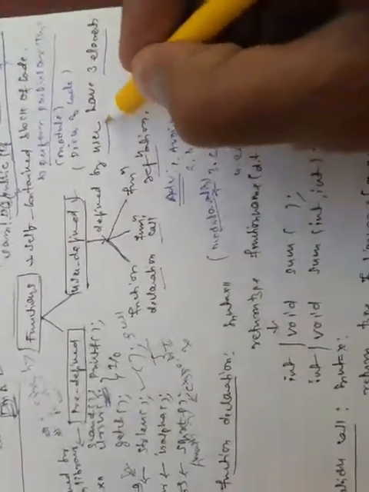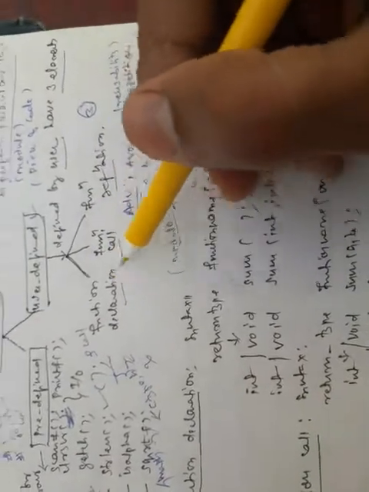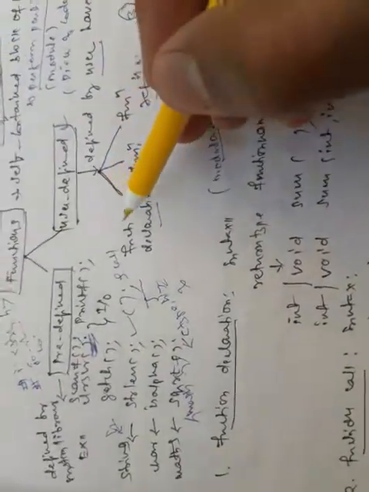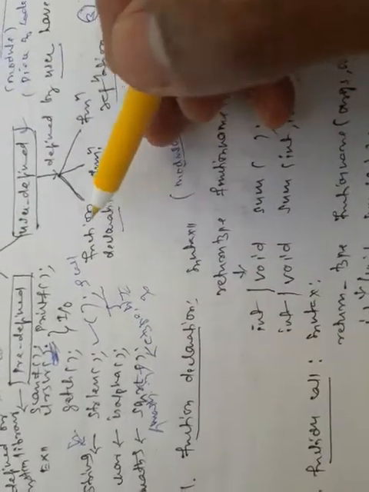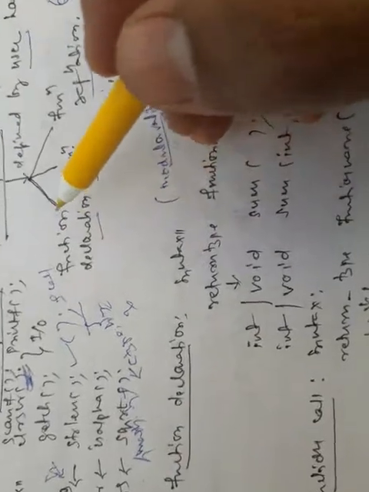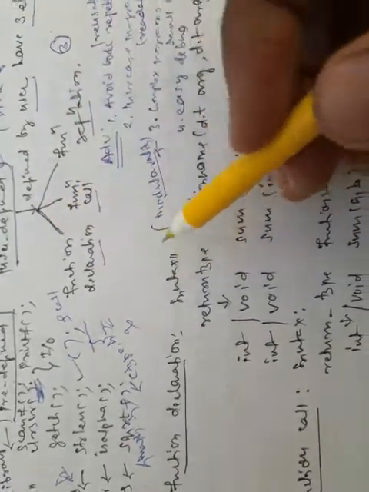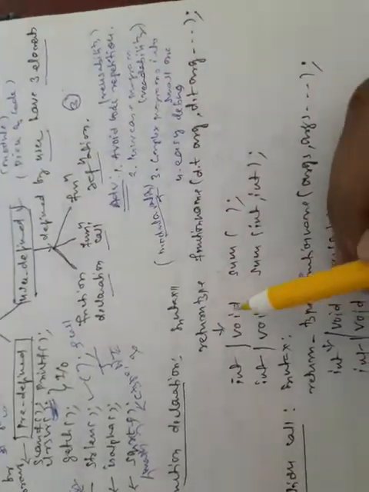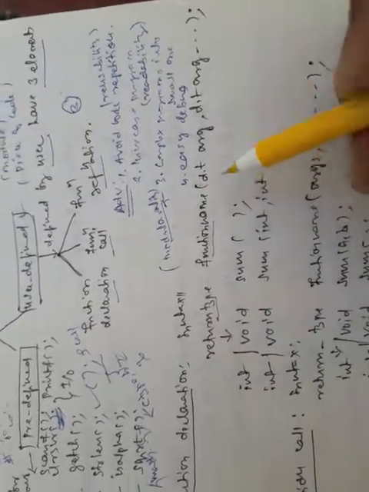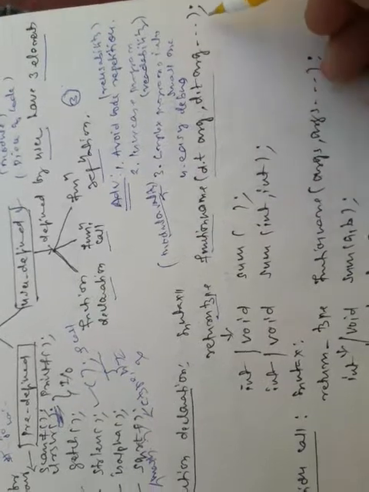Now we'll discuss one by one what is function declaration, what is function call, and what is function definition. Function declaration. As the name suggests, whenever you need to use any function, it must be declared first. A function declaration contains four elements: the return type, the name of the function, the arguments, and the terminator.